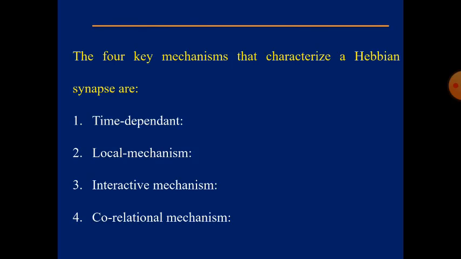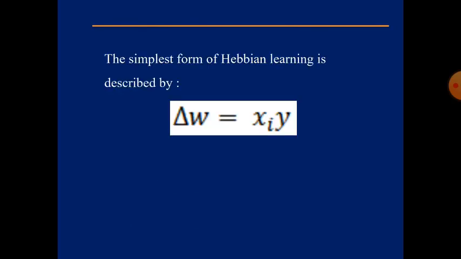Next, the simplest form of Hebbian learning is described as delta W equal to xi times y. Here, delta W is the change in weight, xi is the input, and y is the output. So it is very clear that the change in weight depends purely on the input and output.